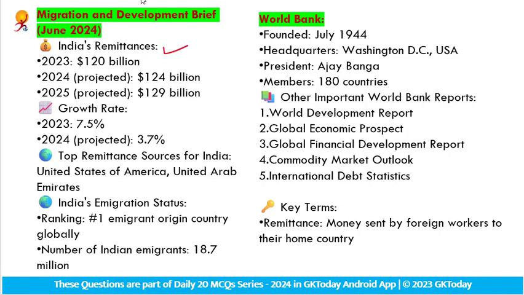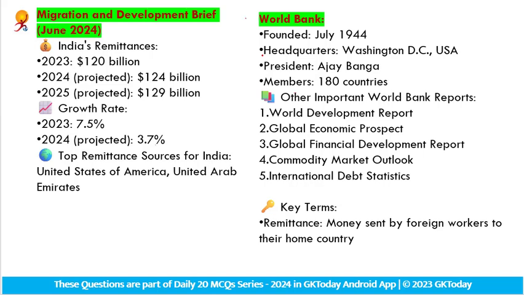India's remittance in 2023 was $120 billion. I hope you all know the meaning of remittance. It is money sent by foreign workers to their home country. And the prediction for 2024 and 2025: the projected rate for 2024 is $124 billion, and for 2025 the projected rate is $129 billion. The growth rate is estimated for 2024 at 3.7%, and was 7.5% in 2023. As per the data, the top remittance sources for India are the United States of America and the United Arab Emirates.